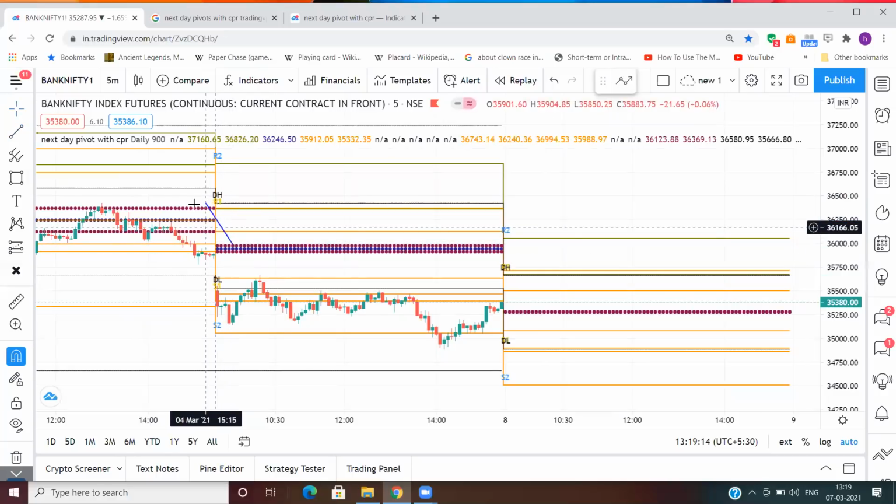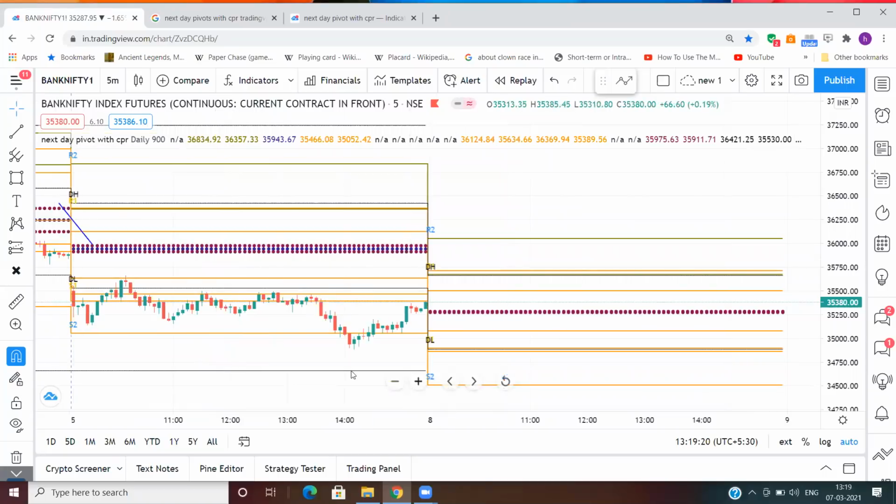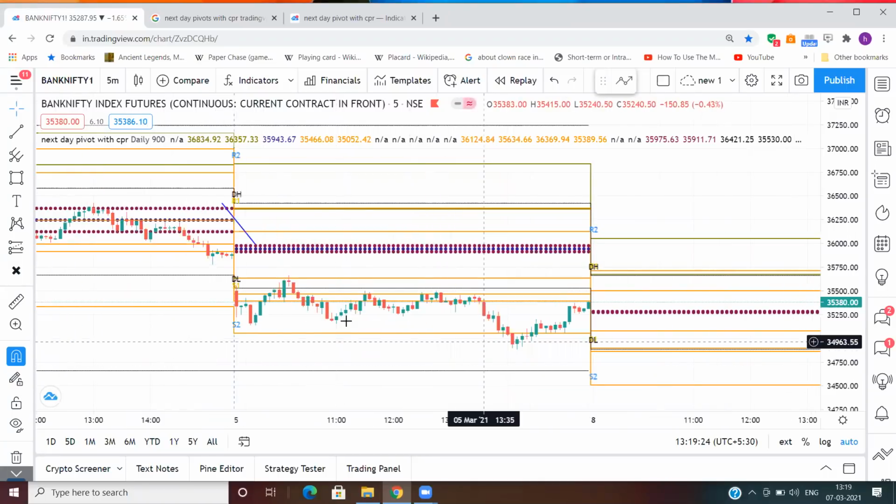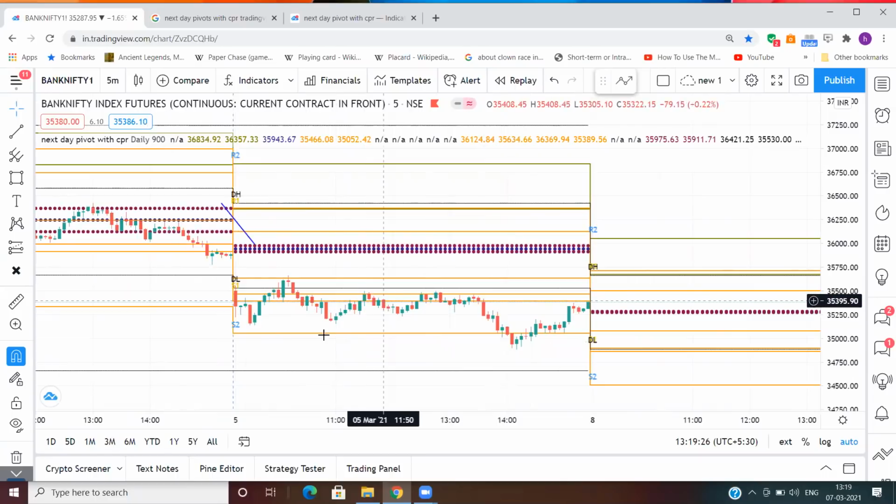This day it was a lower value CPR. You all can ask questions, okay? Anyone of you can unmute yourself. And now the 2 important candles: the day close candle, and on this day close candle we are going to make our bias which side we are going to trade.